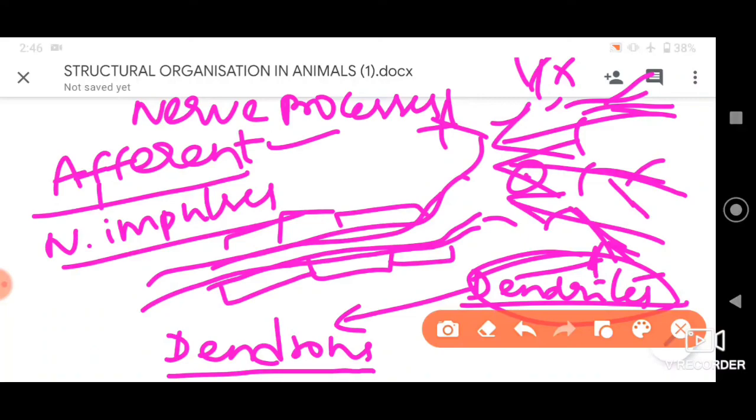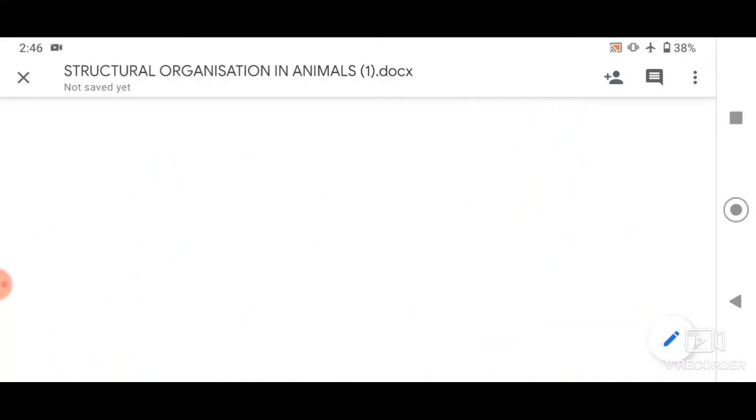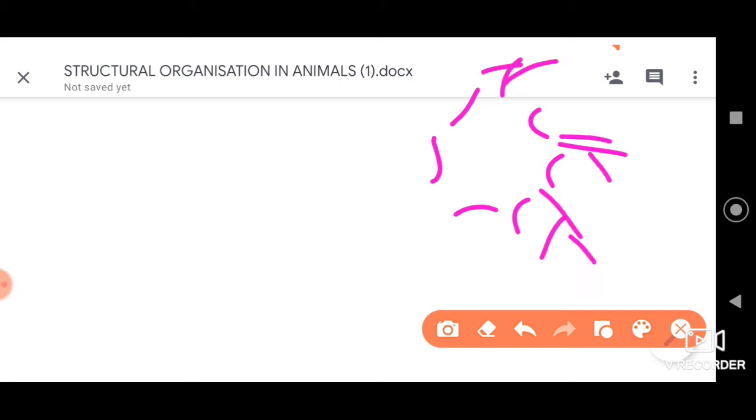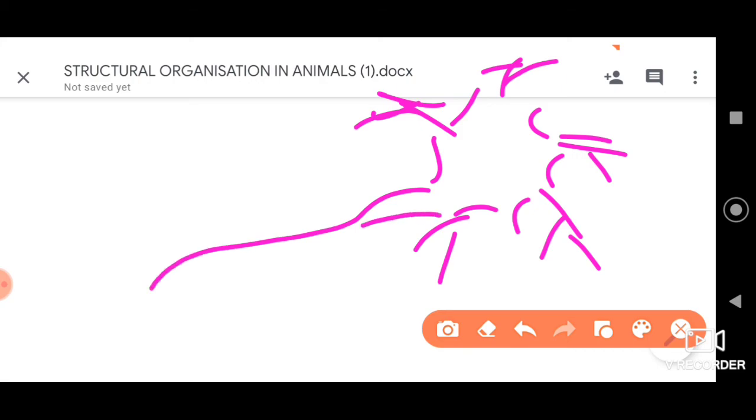Then further we have the axon as well. These are dendrites, just a rough structure, and then this axon, as we can observe here, is very important.